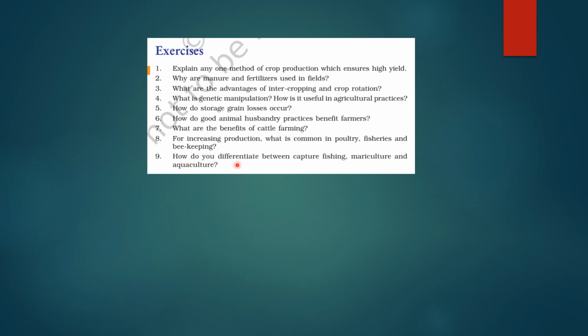Last question is, how do you differentiate between capture fishing, mariculture, and aquaculture? See, capture fishing involves catching the fish from natural water bodies like lakes, rivers, seas. Okay. Mariculture is the cultivation of marine organisms like fish and shellfish in seawater environments. And aquaculture is the controlled farming of aquatic organisms, including freshwater and marine species, in artificial or natural environments. That is aquaculture. Okay.